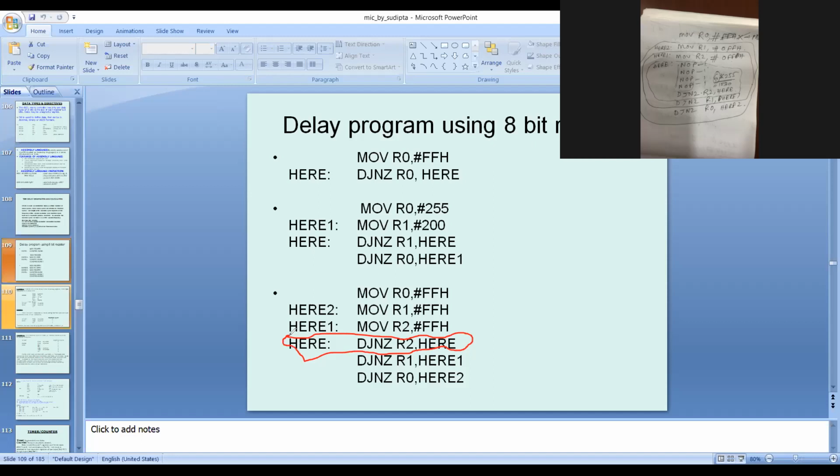For one time it requires 2. For the total here loop, it requires the value of R2. What is the value of R2? Double FA.